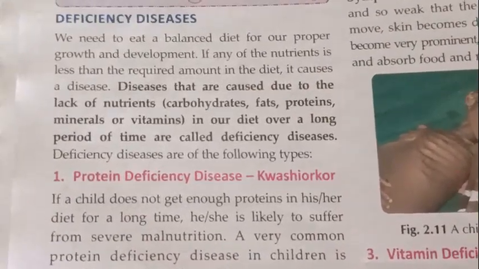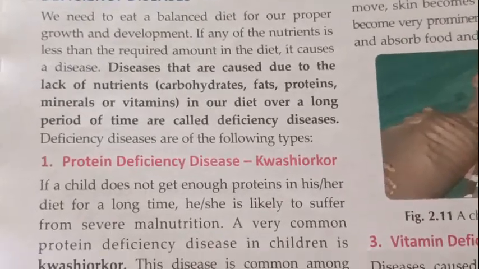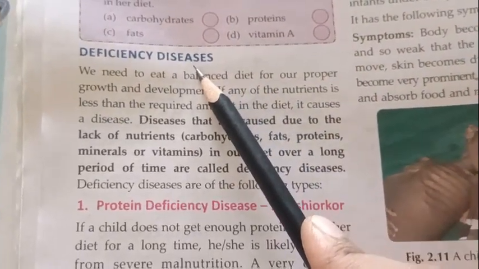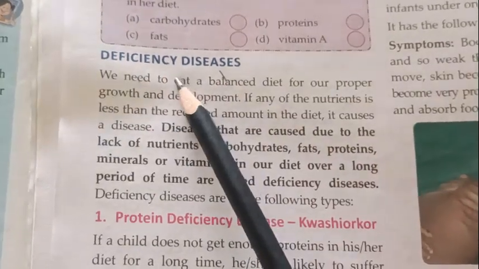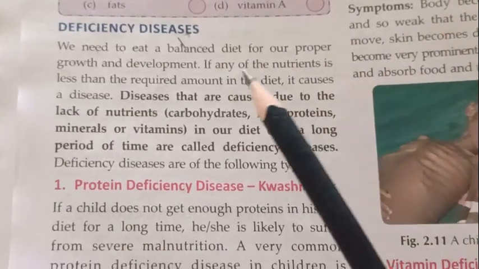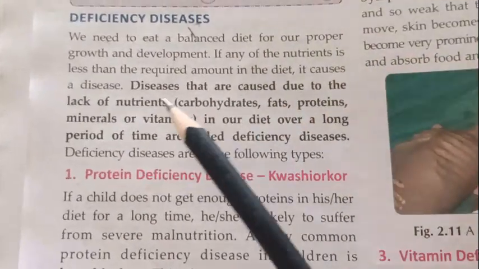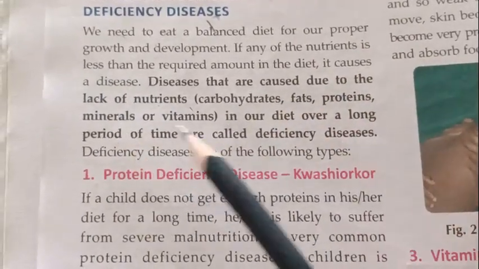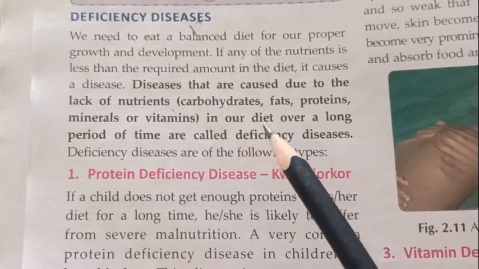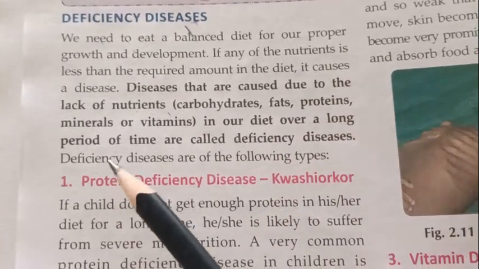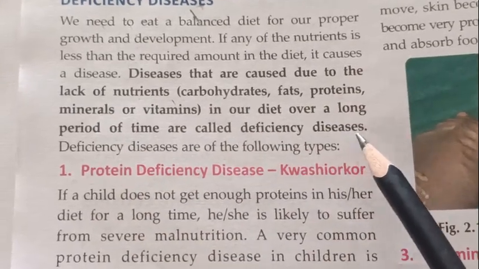But see, my dear students, if we do not take these different nutrients in enough quantity, then our body will suffer from different diseases. The diseases caused by the deficiency of nutrients are called what? Deficiency diseases. So what is its definition? Diseases caused due to the lack of nutrients, which are carbohydrates, fats, proteins, minerals or vitamins, in our diet over a long period of time are called deficiency diseases.